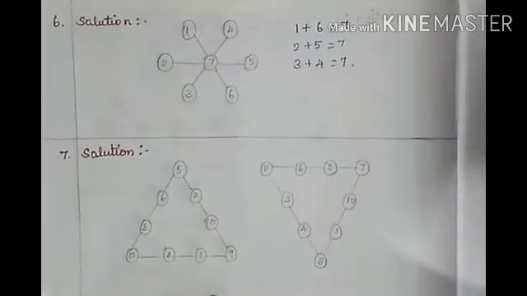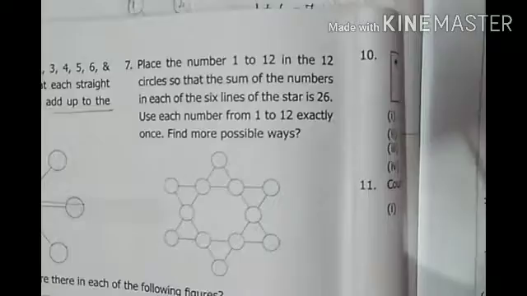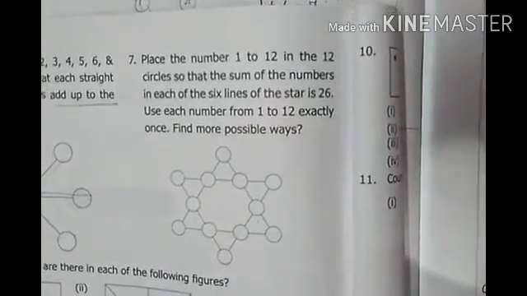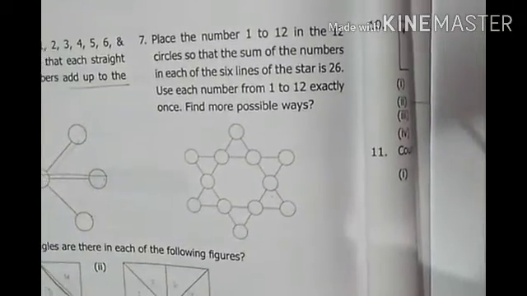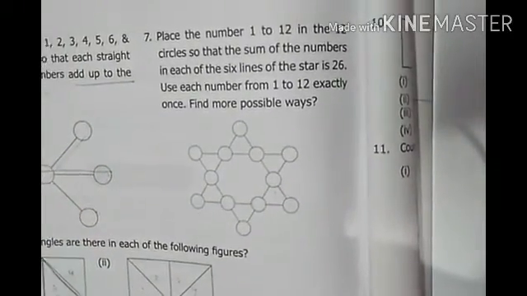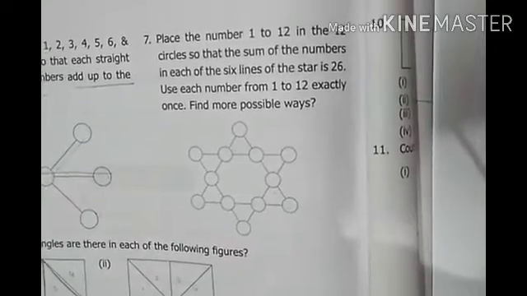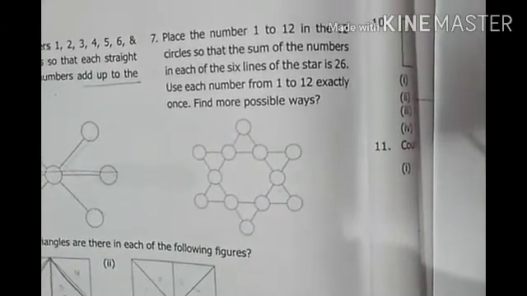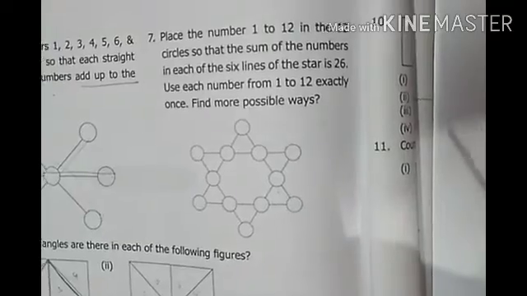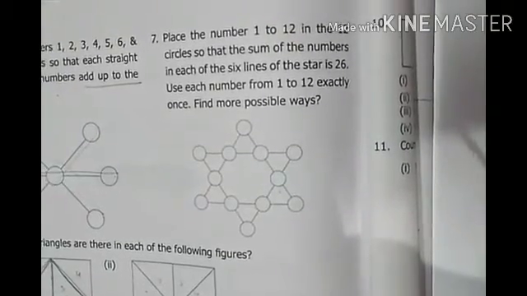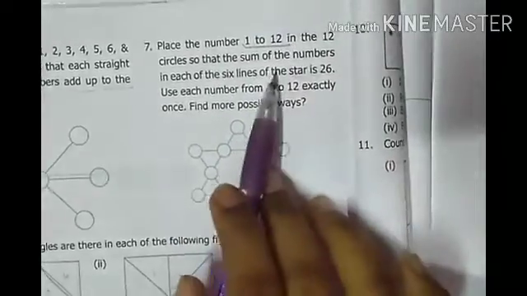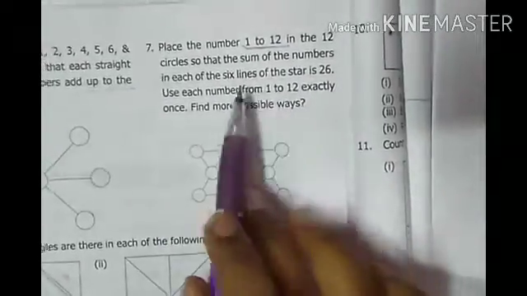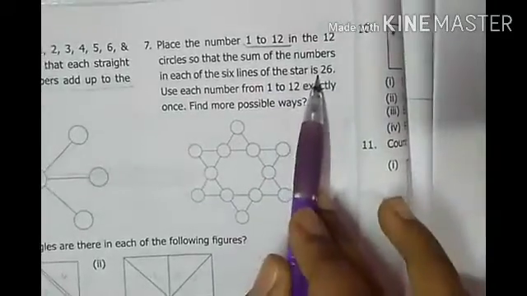The next one, see the 7th question. Place the numbers 1 to 12 in the 12 circles so that the sum of the numbers in each of the 6 lines of the star is 26. Use each number from 1 to 12 exactly once. Find more possible ways. Okay, so what is the condition given here? We have to use the numbers from 1 to 12 alone, and the sum in each of the 6 lines should be 26.